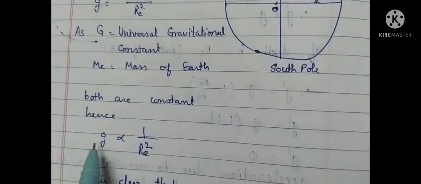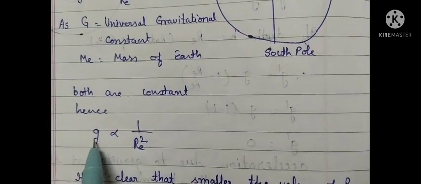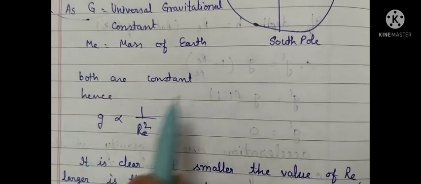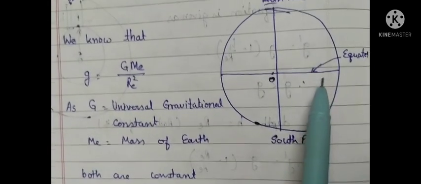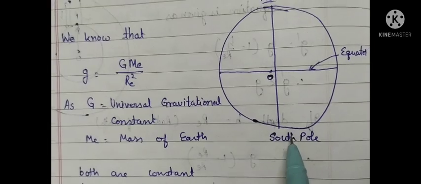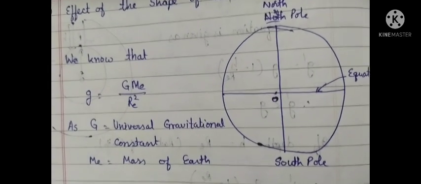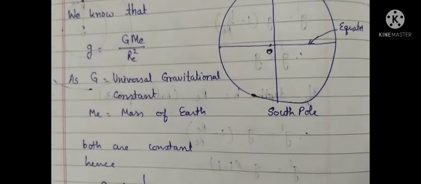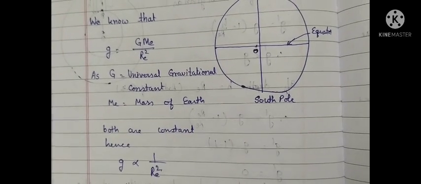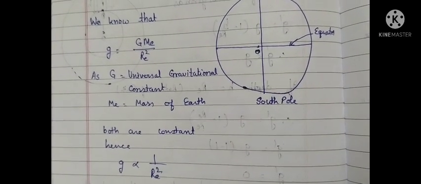Radius decreases, that means acceleration due to gravity increases. So whether we are moving from the upper hemisphere or the lower hemisphere from the equator of the earth, in both cases the acceleration due to gravity keeps on increasing. So this is the effect of the shape of the earth.